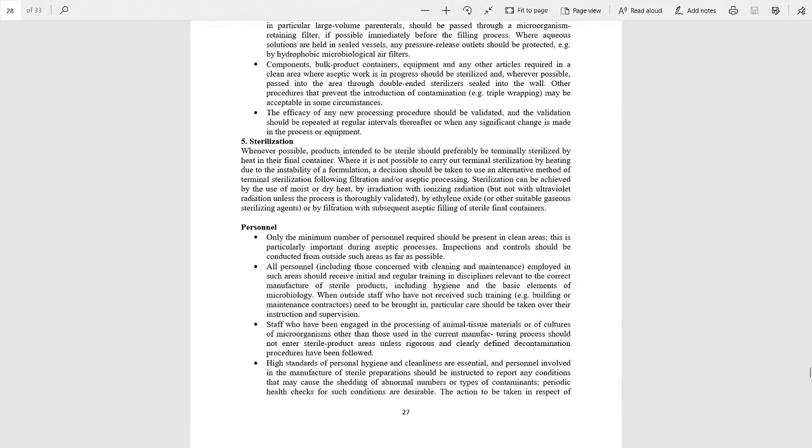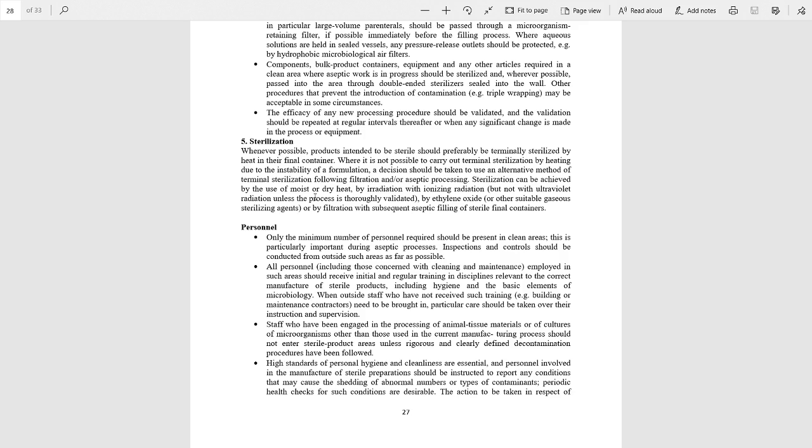And now this is the sterilization point. Whenever possible, products intended to be sterile should preferably be terminally sterilized by heat in the final container. Where it is not possible to carry out terminal sterilization by heating due to the instability of the formulation, a decision should be taken to use an alternative method of terminal sterilization following filtration and/or aseptic processing.